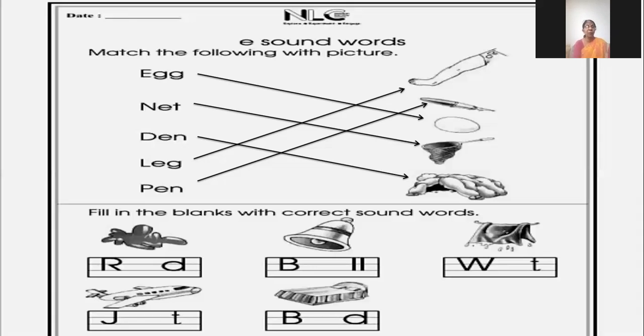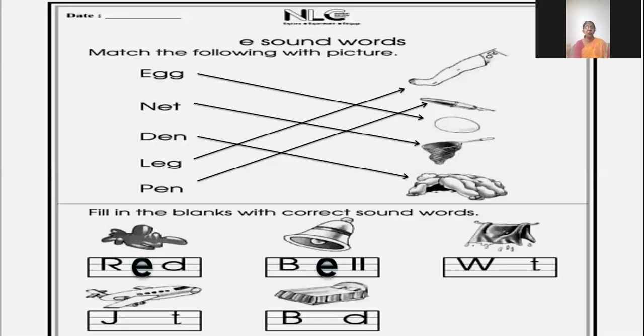Okay, fine, everybody, good. Now, fill in the blanks with correct sound word. Just see, the first picture is of red. R and D is written. So we will write here E. R-E-D, red. Next picture is of bell. B and double L, it is written. So now what will come in between? E. B-E-double L, bell.